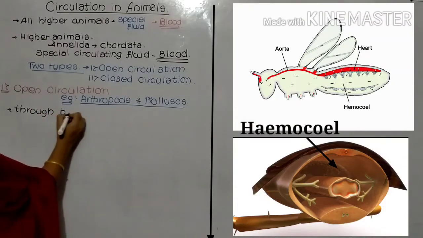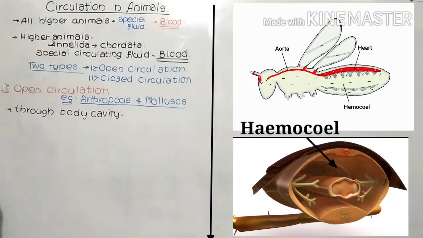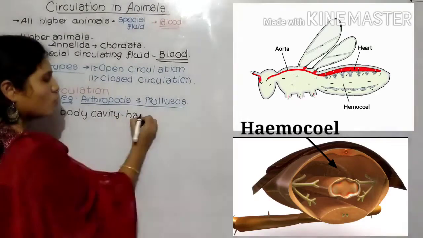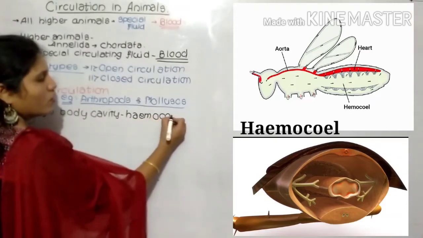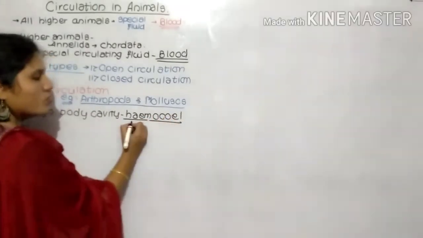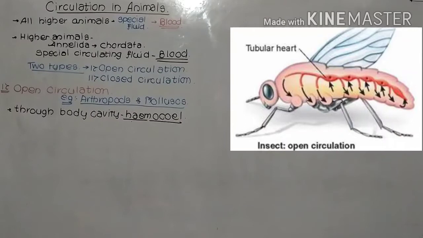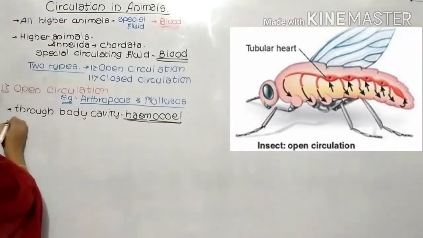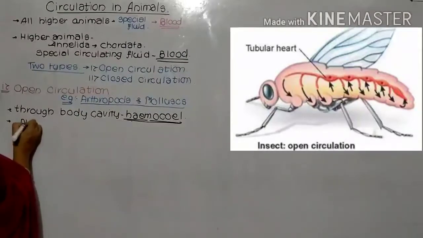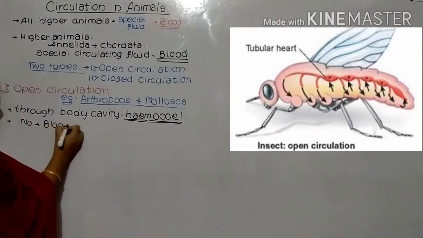For the open circulation, there is a presence of a body cavity, known as the hemocoel. There is actually a blood cavity present. Hemo means blood, so these blood cavities are known as the hemocoel. In the organism, the circulation takes place with the help of the hemocoel. Means in this open circulation there is absence of blood vessels. The blood vessels are not present.